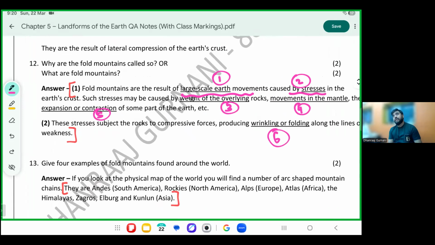Why are the stresses happening inside of the earth? Because of the weight of the overlying rocks or movement in the mantle. It results in expansion or contraction. That means the mountain is going to go up. The area is going to wrinkle or fold, which I just wrinkled the paper to show you.